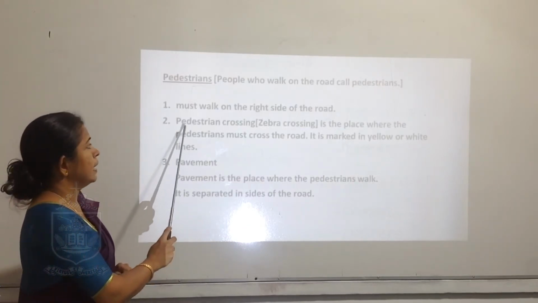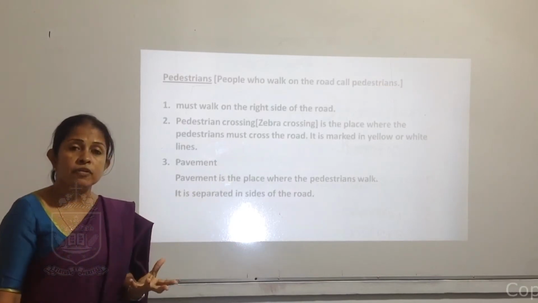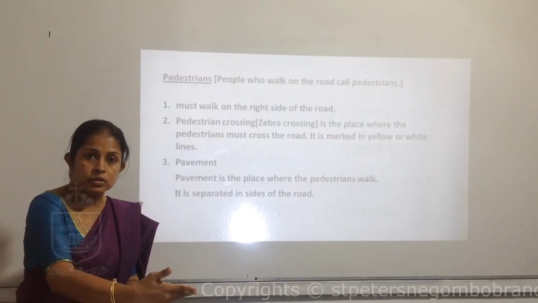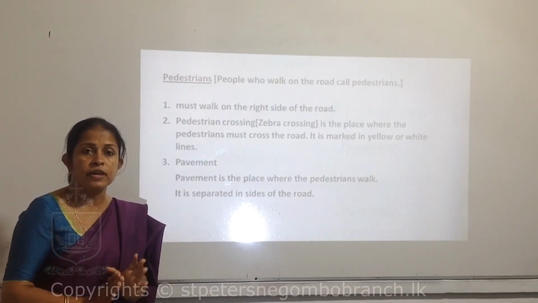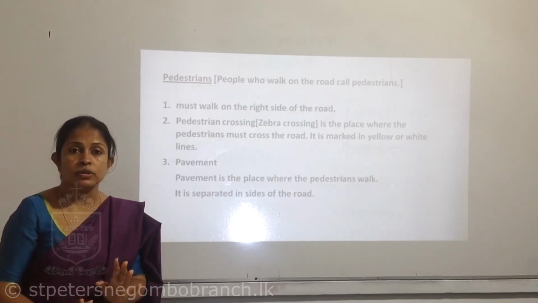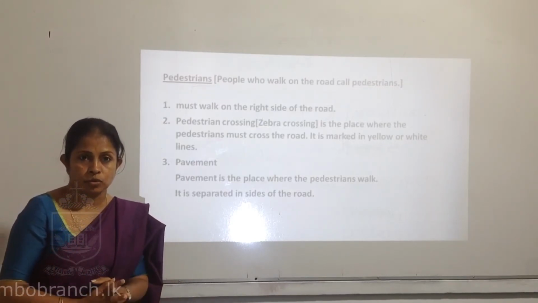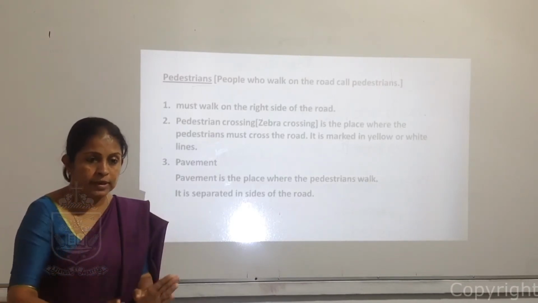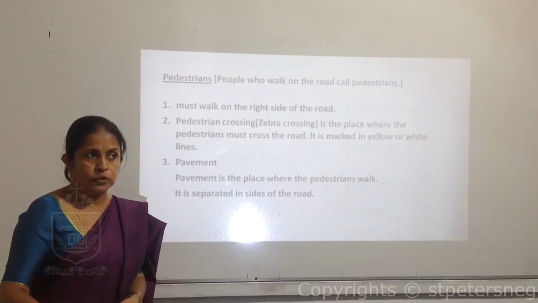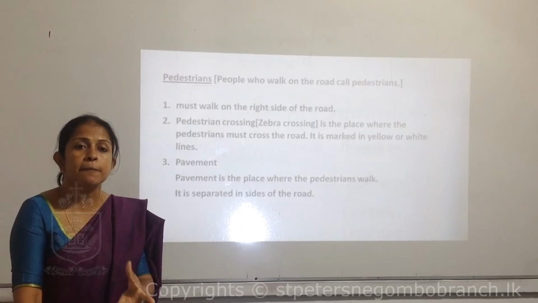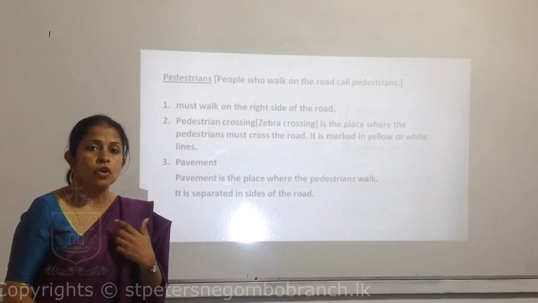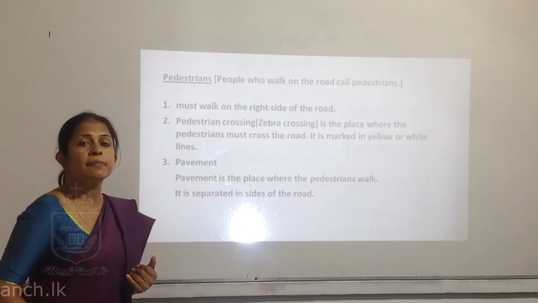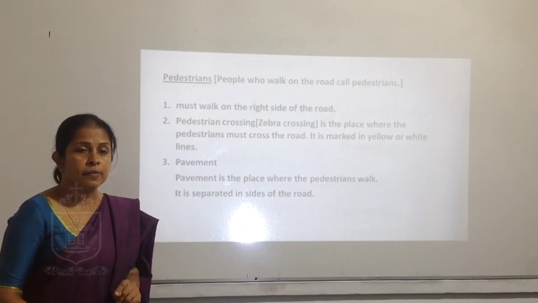Then the next one is pedestrian crossing. When we are walking, sometimes we have to go to the other side of the road. We have to cross the road. There's a special place to cross on a main road. Especially on main roads, they have already marked and separated a place for pedestrians to cross. What is this place? We call it a zebra crossing.